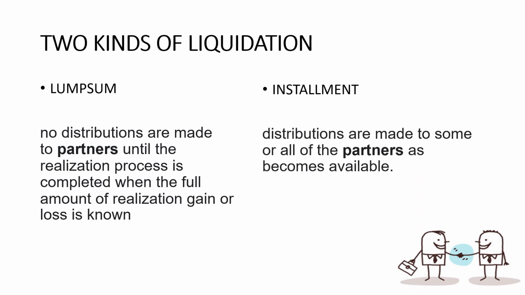As compared to that, under installment liquidation, which is our focus for this video, the distributions are made to some or all of the partners as cash becomes available.